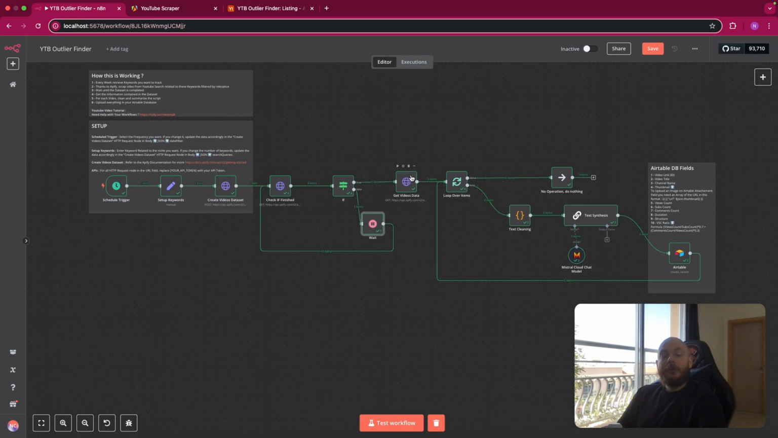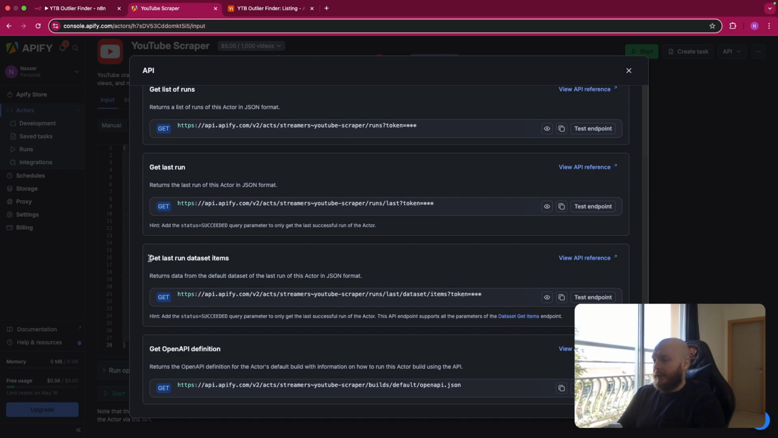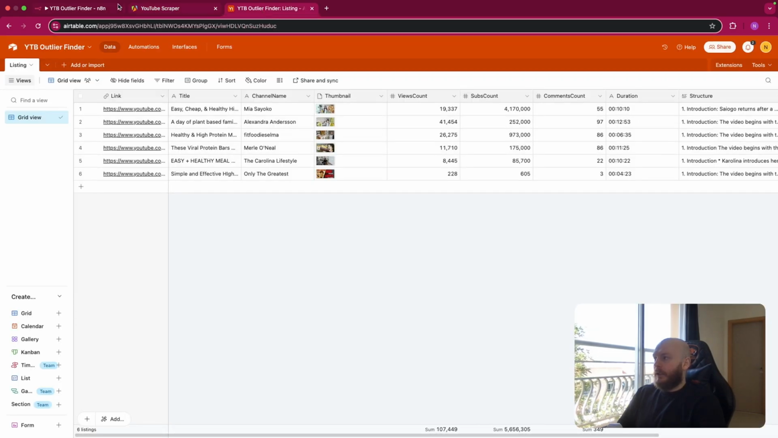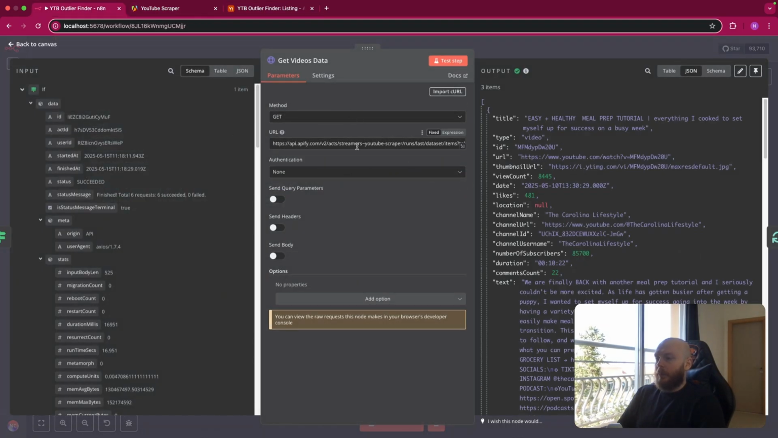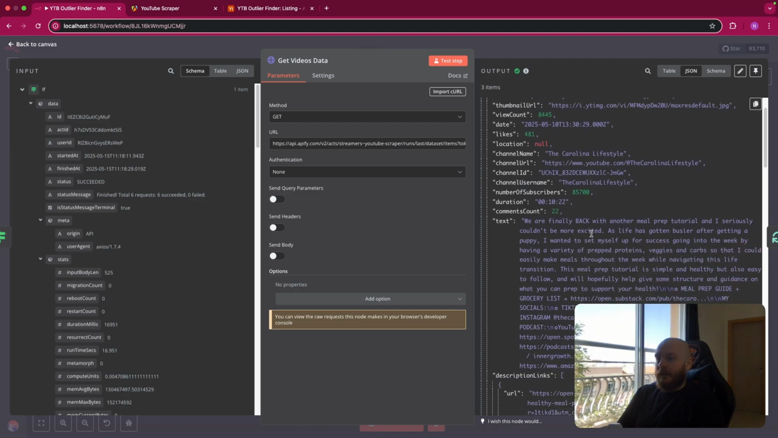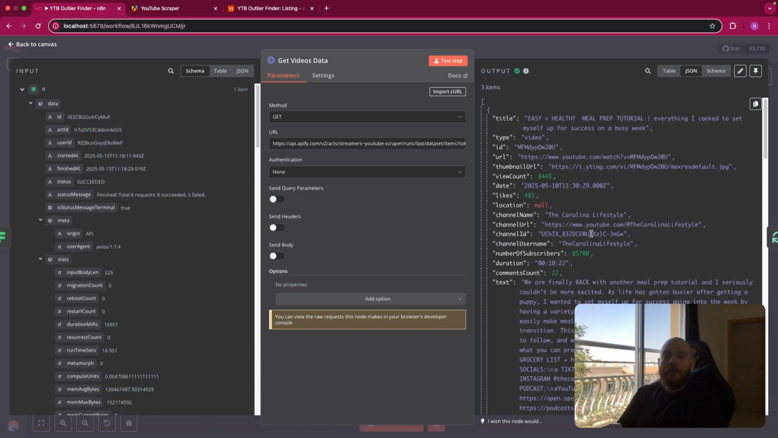Here we're trying to retrieve data from the dataset. So once this is finished, this is the next request, get last run dataset items. So again, you copy the link. This is a GET method. Sorry, here. GET method, you copy the link with your token at the end. No authentication needed because we only retrieve data. And as you can see, we have 3 items on the right side. So these are 3 videos.